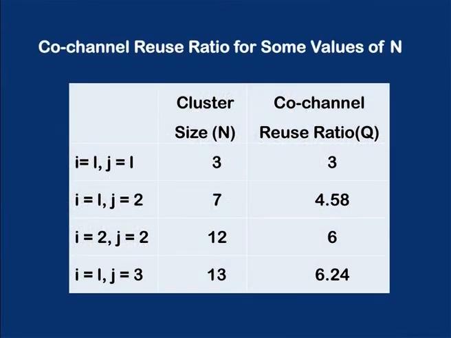So, the co-channel reuse ratio for some values of n, you can see in the table. When the cluster size n is 3, the reuse ratio is 3; n is 7, 4.58; when n is 12, it is 6; and when n is 13, it is 6.24. So, these are some values of the co-channel reuse ratio.